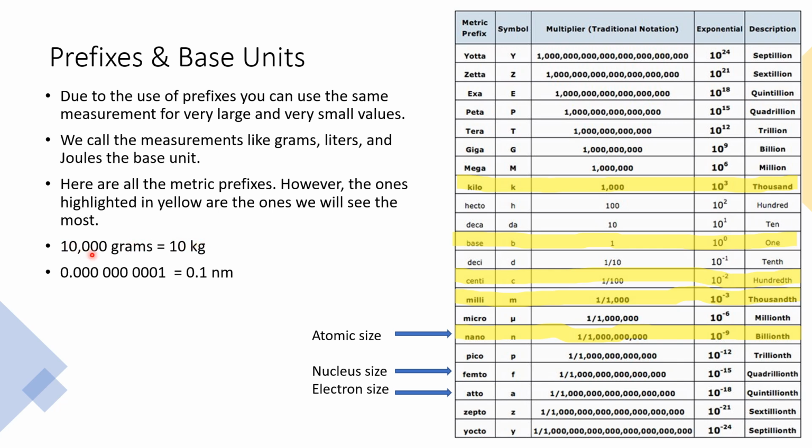Instead of writing something like 10,000 grams, having to keep track of all those zeros, we can just write 10 kilograms and still communicate the exact same information without having to write all the zeros. So we have two ways of simplifying numbers in science. We can write them in scientific notation to not have to write all the zeros, but we can also change their unit prefix, and that can help us in writing things in a more simplified way. So both of those are great tools for us. Like I said, the ones in yellow are the ones we're going to be using. So we'll take a look at how we use those on the next slide.